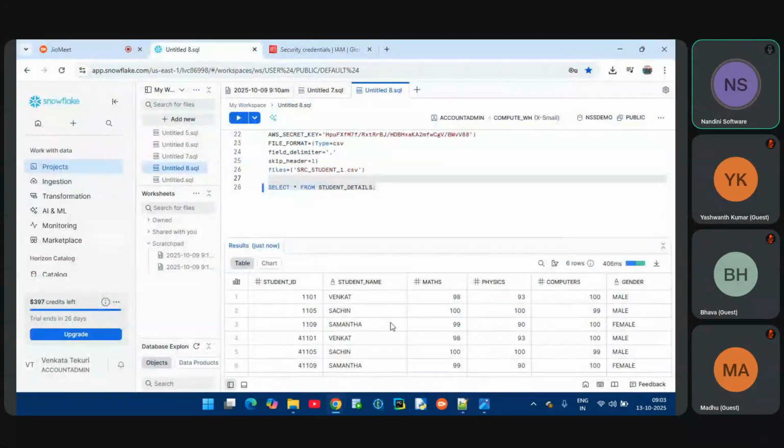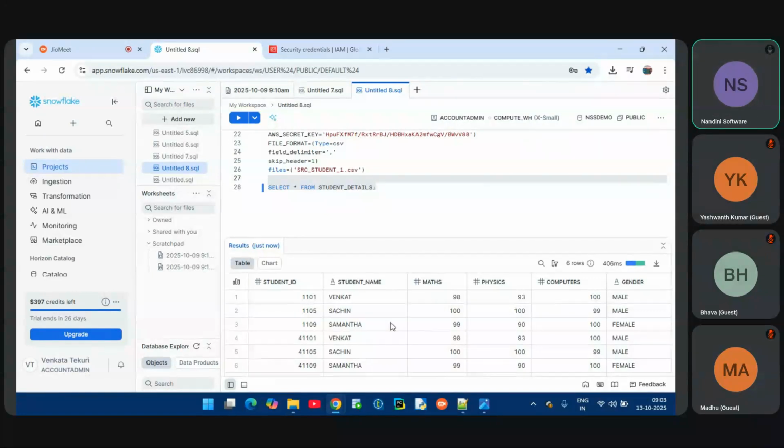After loading into Snowflake, the reporting team, whether Tableau or Power BI, will generate the reports. We load the data, then create a star schema or Snowflake schema model, then give the tables to the Power BI or reporting team, and they generate the reports.